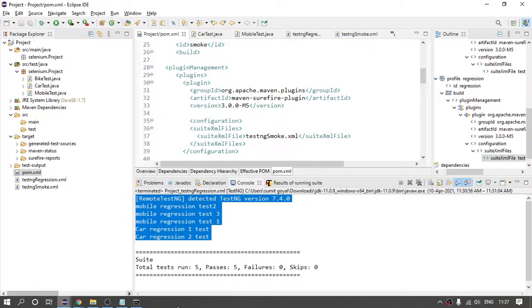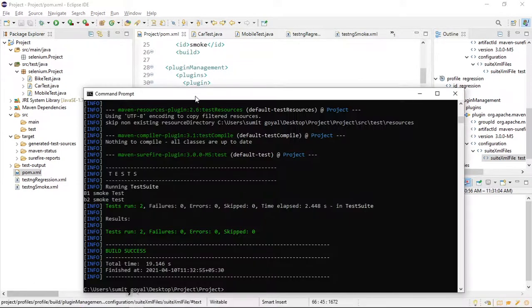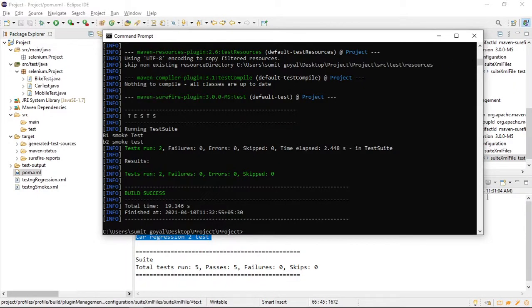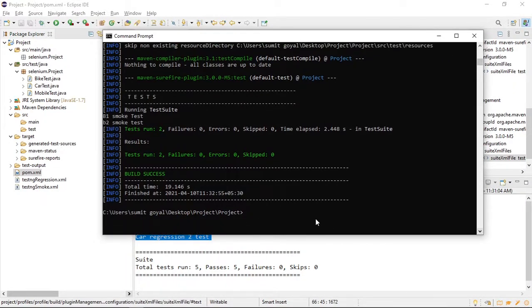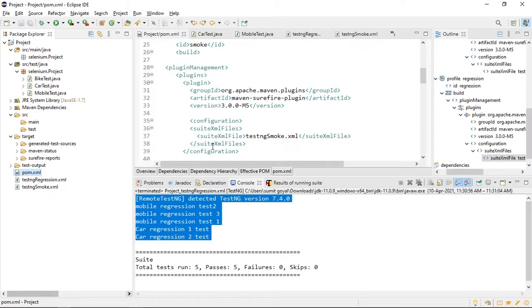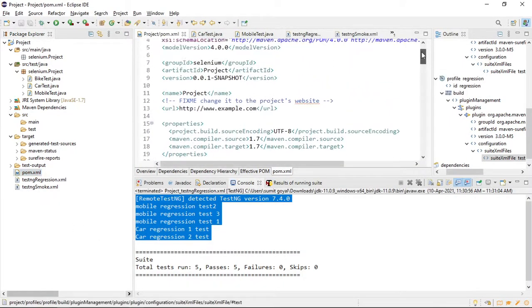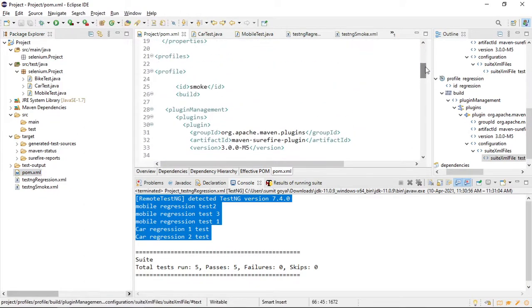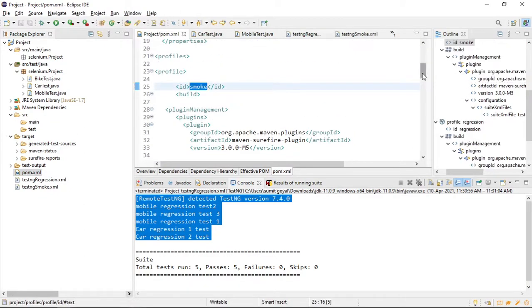So what I can do is come to my command prompt. Here, first come to the location where your project is present. Suppose the client says I need to run a smoke test case. For a smoke test case, you know the profile name is smoke, so I have to give smoke as the name.